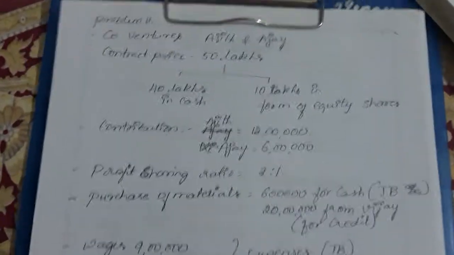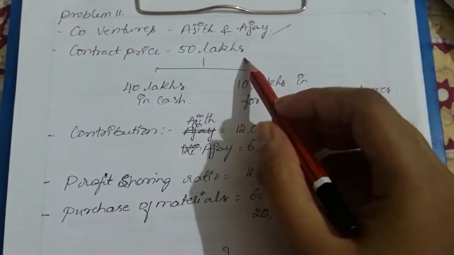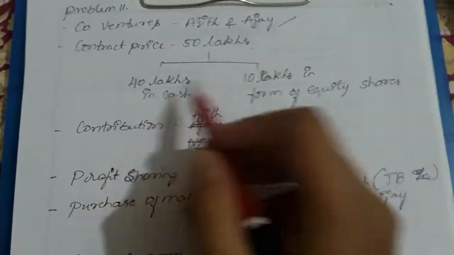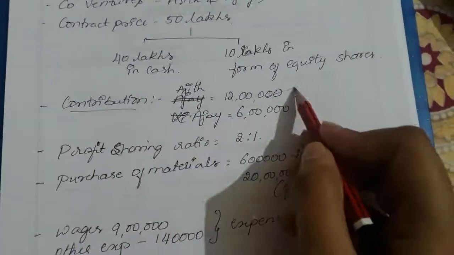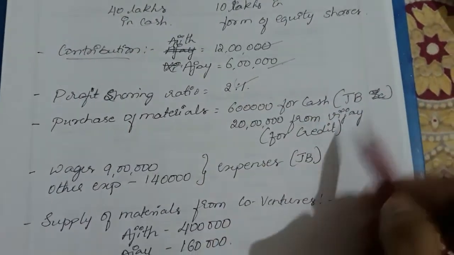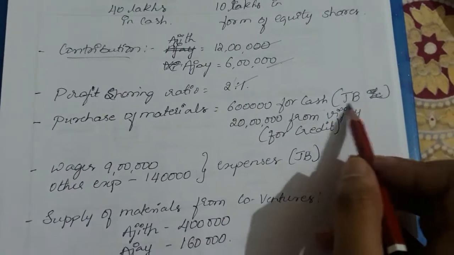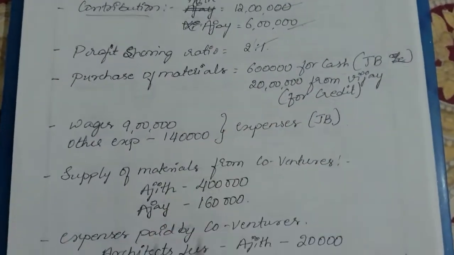Coming to this, I have written some notes regarding whatever is given. Co-venturers Ajay and Ajit, contract price was 50 lakh: 40 lakh rupees in cash, 10 lakh rupees in the form of equity shares. Contribution made by Ajit and Ajay, and then the profit sharing ratio. Material purchased for cash, paid by the joint bank account, and on credit, and wages expenses paid.